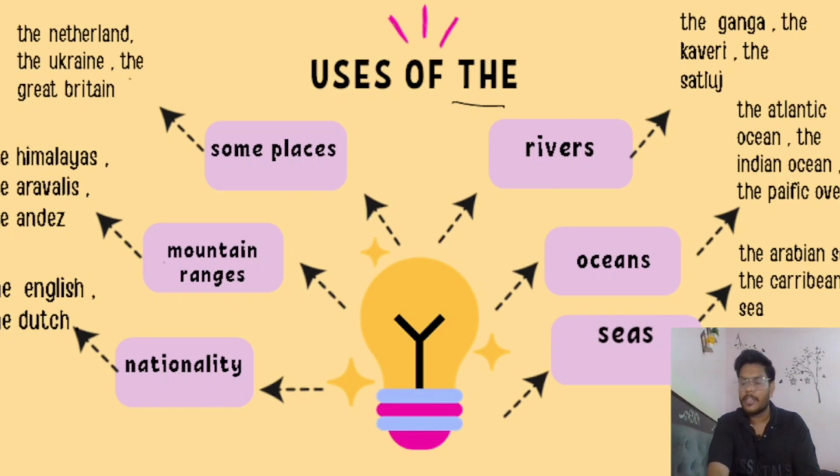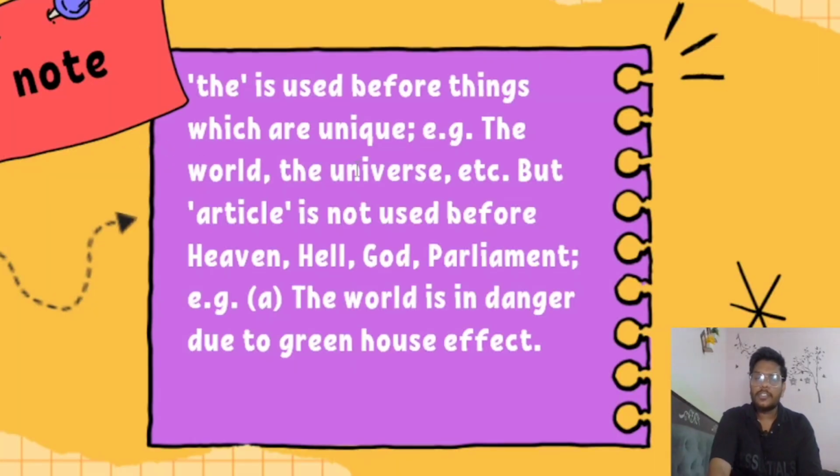Understand? We have to learn these things. The is used before things which are unique. The world. World is unique, that's why we use the before world. Universe is also a unique thing, so we have to use the article.